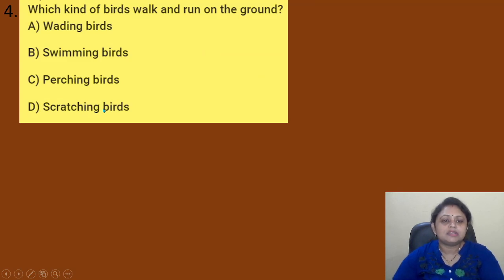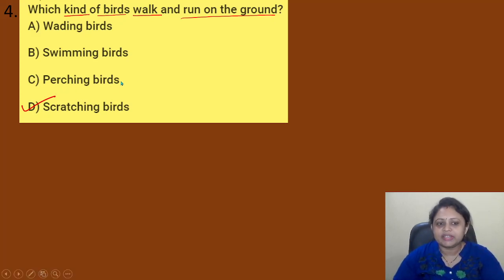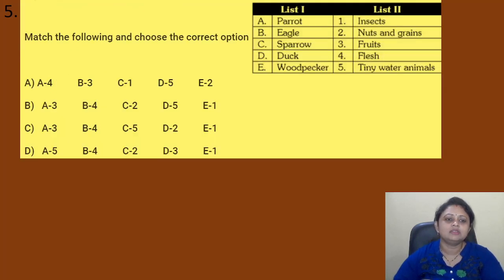Which kind of birds walk and run on the ground? Option A, wading birds. B, swimming birds. C, perching birds. D, scratching birds. So we have to find out which kinds of bird walk and run on the ground. The birds that walk and run on the ground, we call them scratching birds. So here the correct answer is option D, that is the scratching birds. Coming to the next question, match the following and choose the correct option.